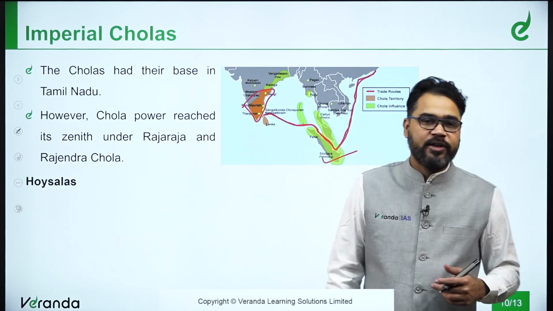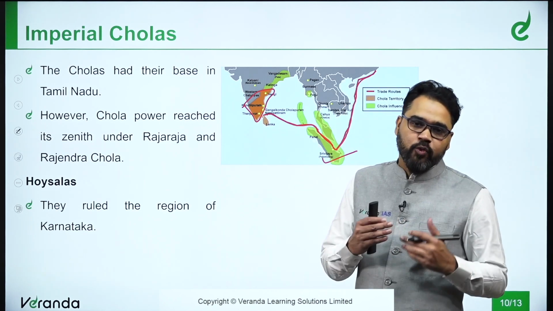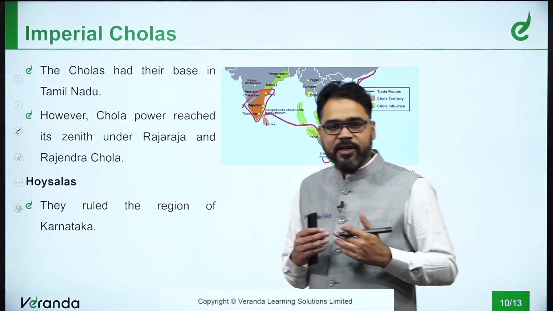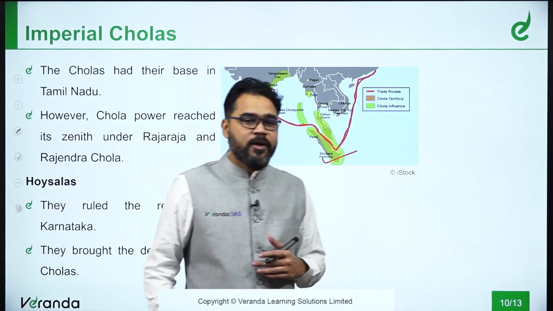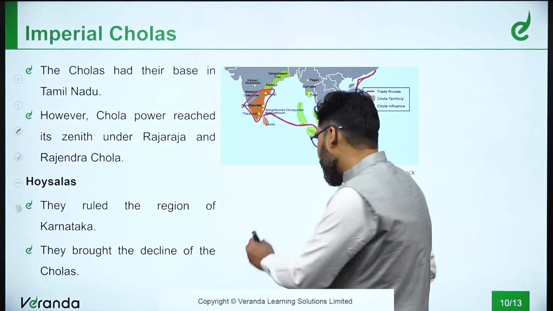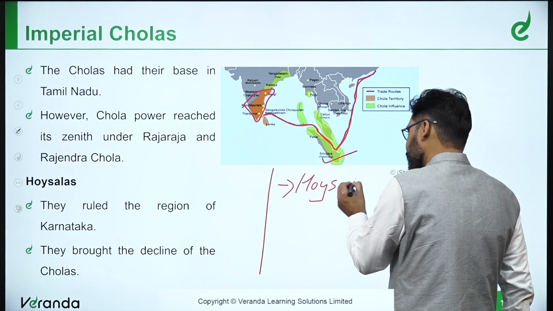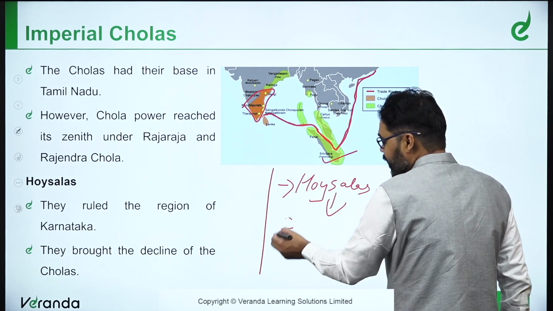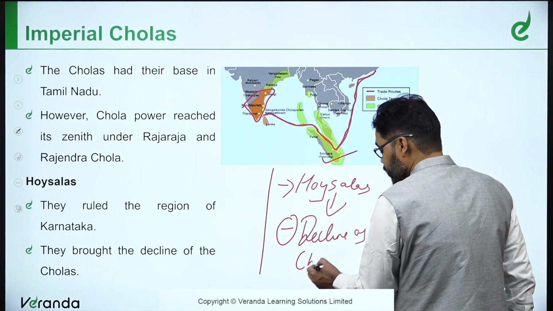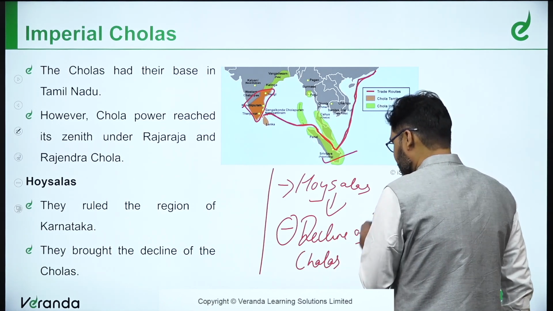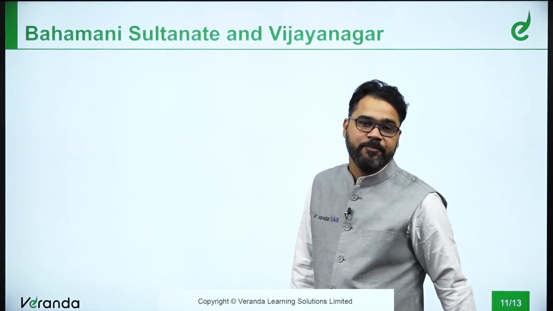There was one more important dynasty, which was the Hoysalas. At the same time when the Cholas ruled over Tamil Nadu, the Hoysalas actually ruled over the territory of Karnataka. They were the people who caused the decline of the Chola Empire.